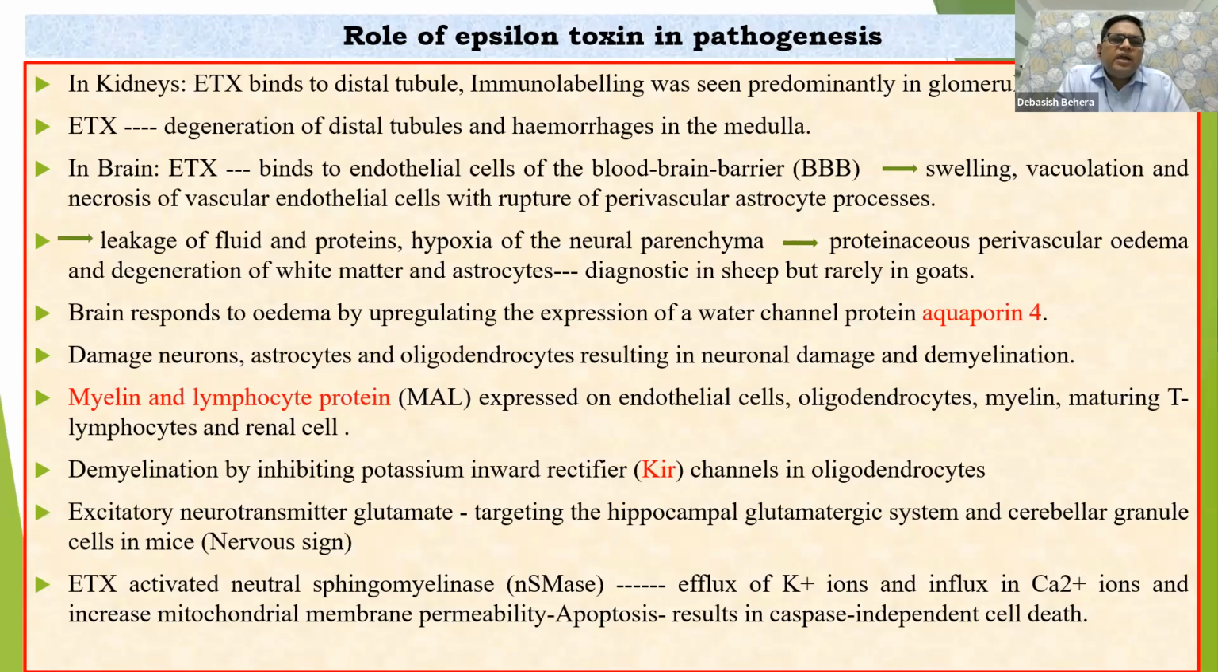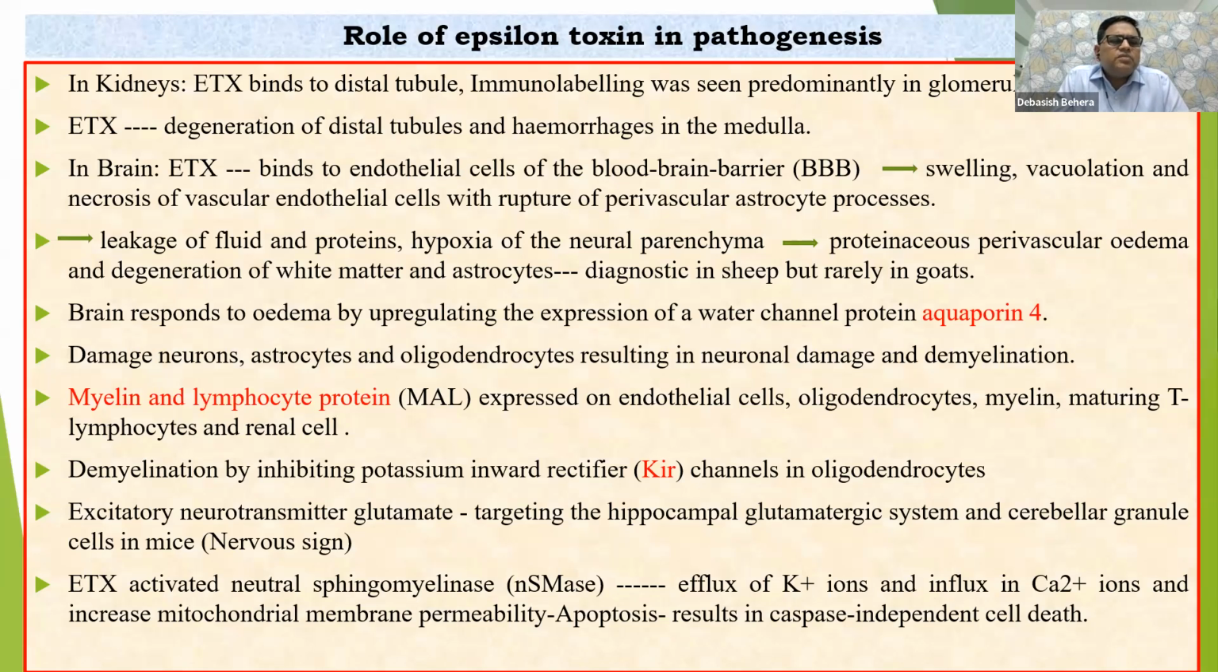Then the brain responds to edema by upregulating the expression of the water channel protein, that is aquaporin 4. Here the one word I have mentioned in a different color is aquaporin 4. You know it maintains the water channel. In failure of aquaporin 4, obviously there would be entry of water and it results in edema. So damaged neurons, astrocytes as well as oligodendroglial cells or oligodendrocytes, resulting in neuronal damage as well as demyelination.